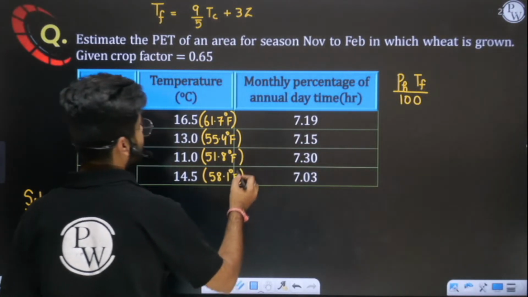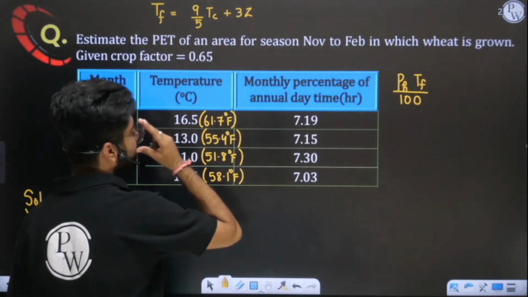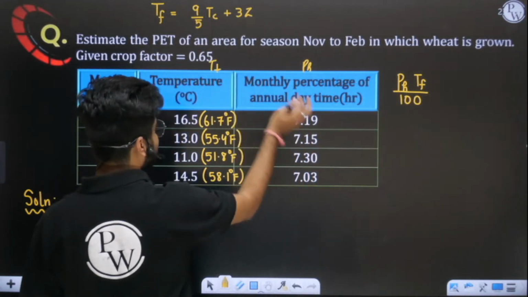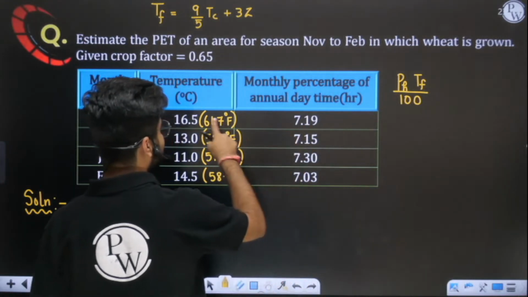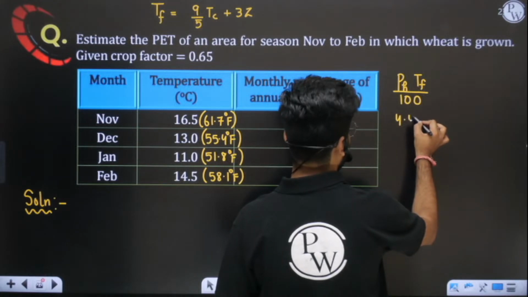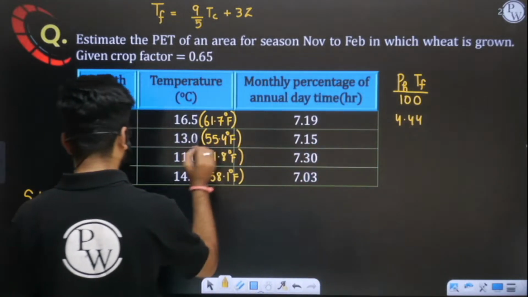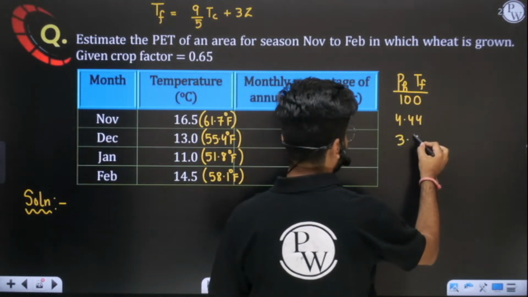So now you will multiply pH by TF and divide by 100. This is the column for pH, and this is the column for TF. Multiply them, divide by 100. So 7.19 multiplied by 61.7 divided by 100, you will get somewhere around 4.44. Similarly, you will multiply 7.15 by 55.4 divided by 100, you will get 3.96.